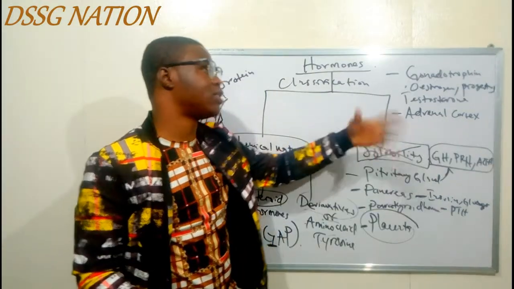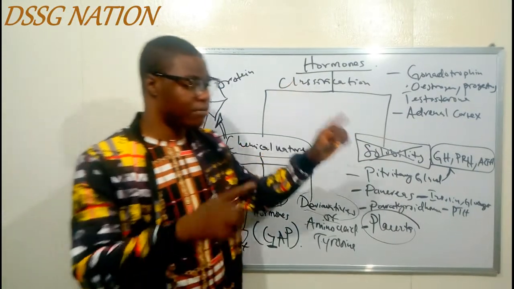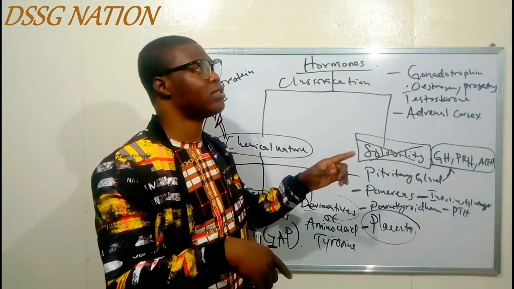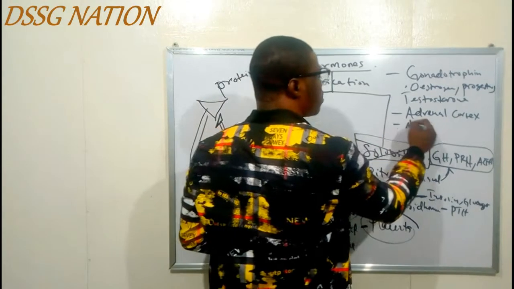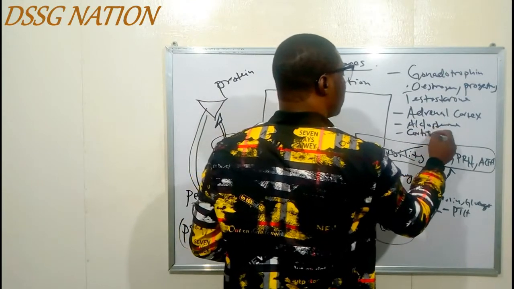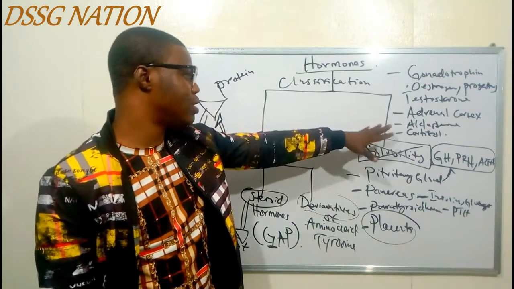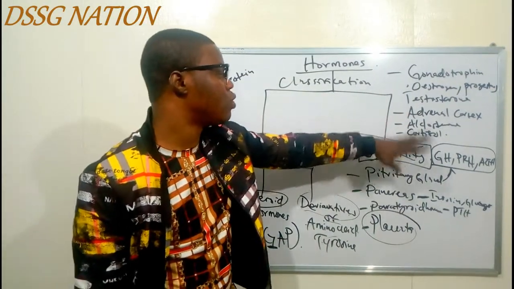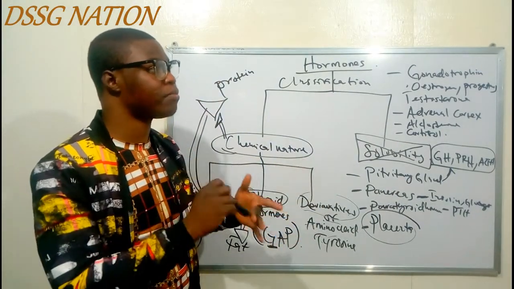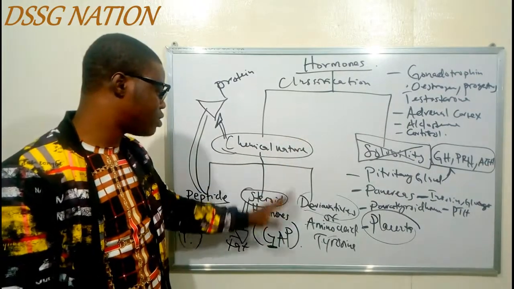So the adrenal cortex is secreting cortisol, and after that is for the zona fasciculata. For the zona glomerulosa, it secretes aldosterone. So aldosterone, then cortisol. So the adrenal cortex secretes aldosterone, cortisol, and the last layer is secreting the sex hormones, the androgens, so the estrogen and the like. So all those things are the steroid hormones.